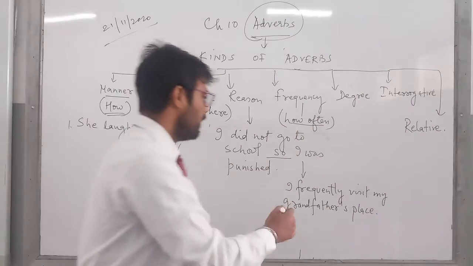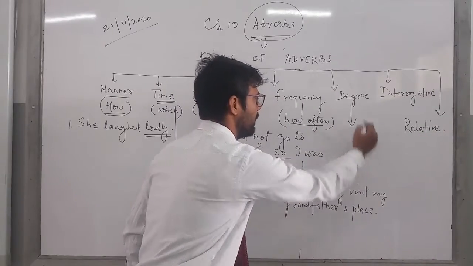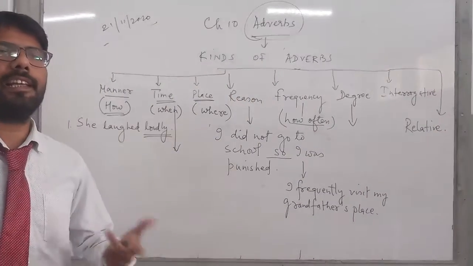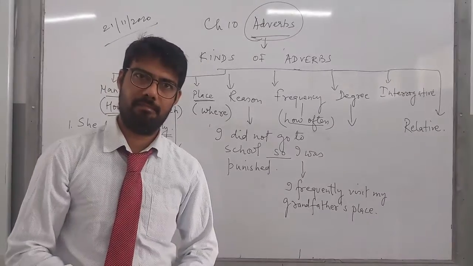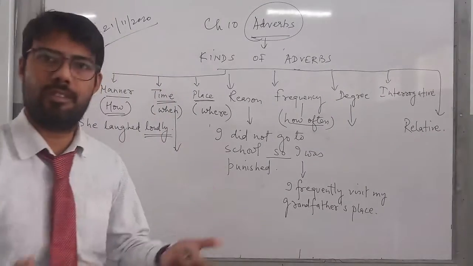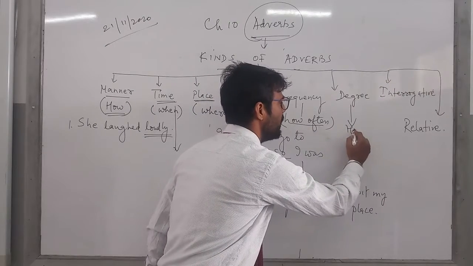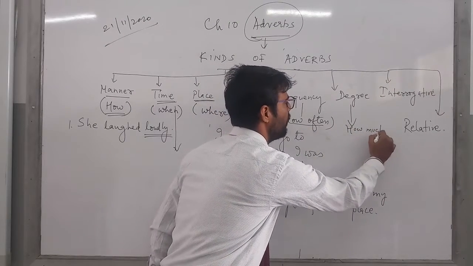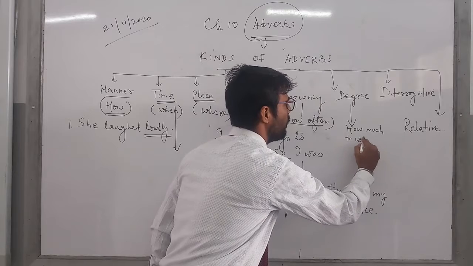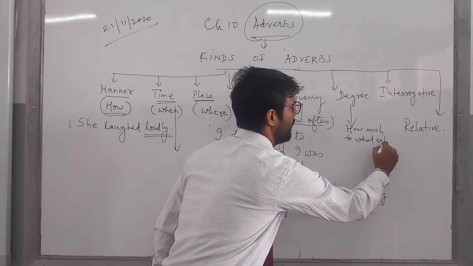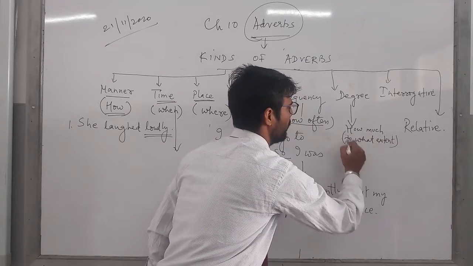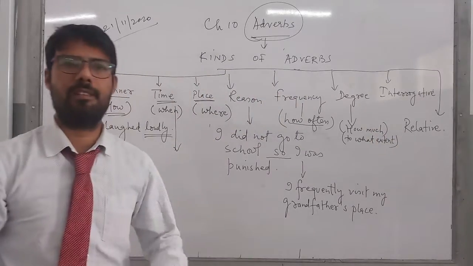Next is degree. Children, what is degree? Degree is to what extent? How much? Here we have written how often. Degree can be stated as how much or to what extent.